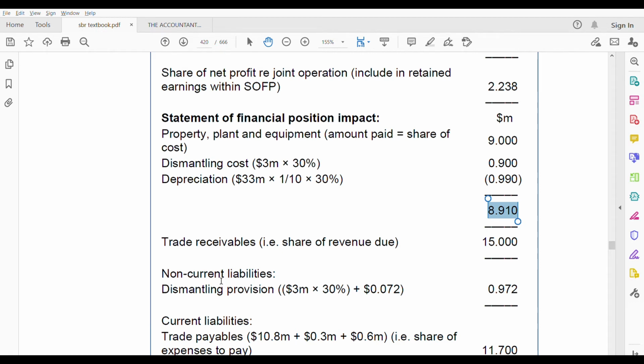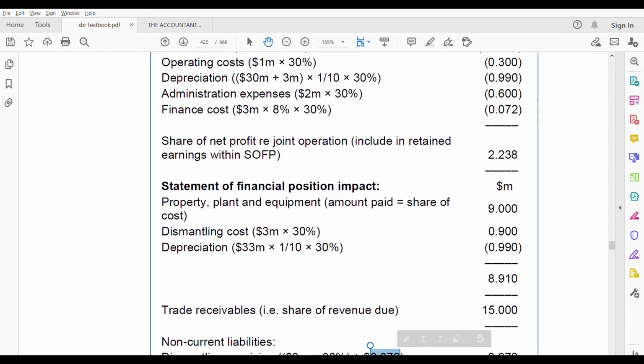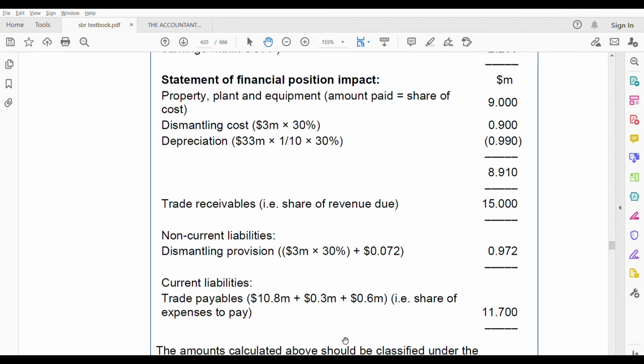It's for long term, not in the current year. So dismantling, it will come as a dismantling provision. So that 3 million into 30%, you have to add this 0.072. What is the 0.072 which you are adding with it? It is your finance cost. This finance cost you need to add because on that 3 million you are taking 8% into 30% as the finance cost. That needs to be added with non-current liability, because on that 3 million only you are taking interest. So you take it. Then current liabilities comes,